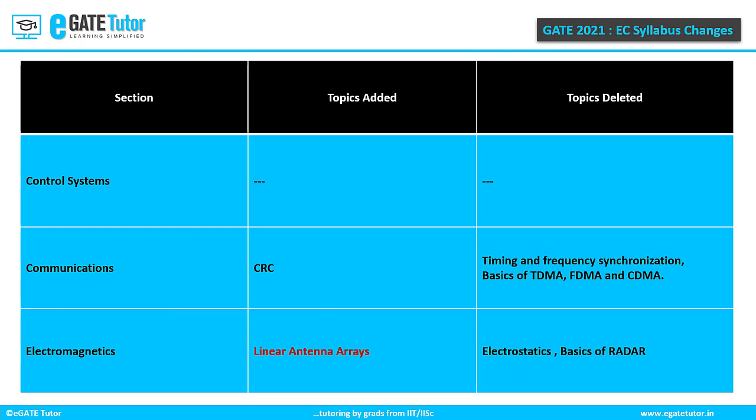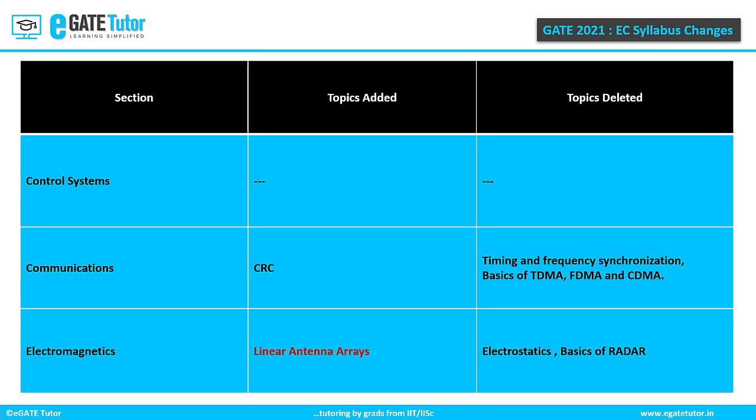Coming to the section of control systems, there were no topics added and there were no topics deleted from the existing syllabus. So the syllabus remains the same for the control systems section. From the section of communications, there is one topic which is added, which is CRC, which is cyclic redundancy check. So that is to be noted. That is a topic which is added for this section.